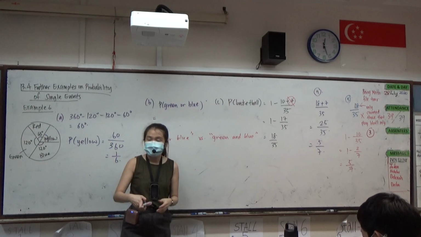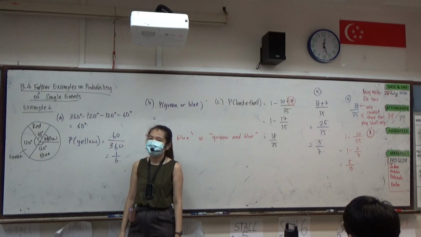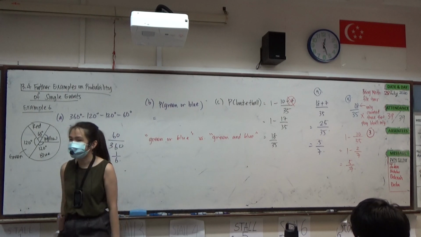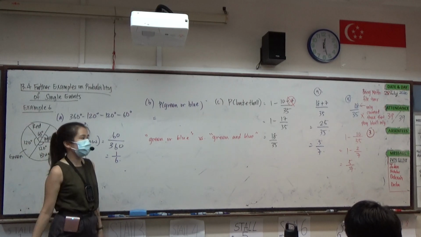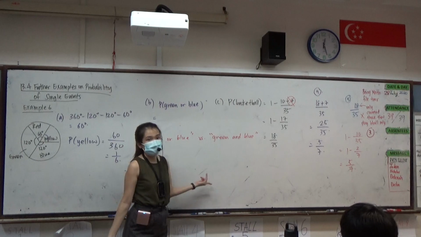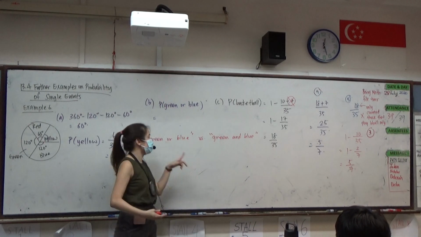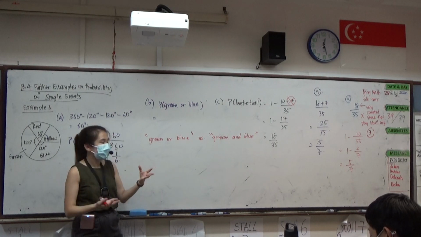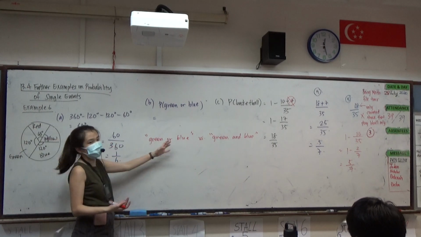You spin. What's the chance of getting that line? I don't even know how to calculate because there is no angle. So there is no chance for you to get green and blue, because it cannot happen together at the same time. That's why we phrase it as green or blue. It's either you get green or you get blue, or actually you can get yellow or red also. But we want to talk about green or blue.